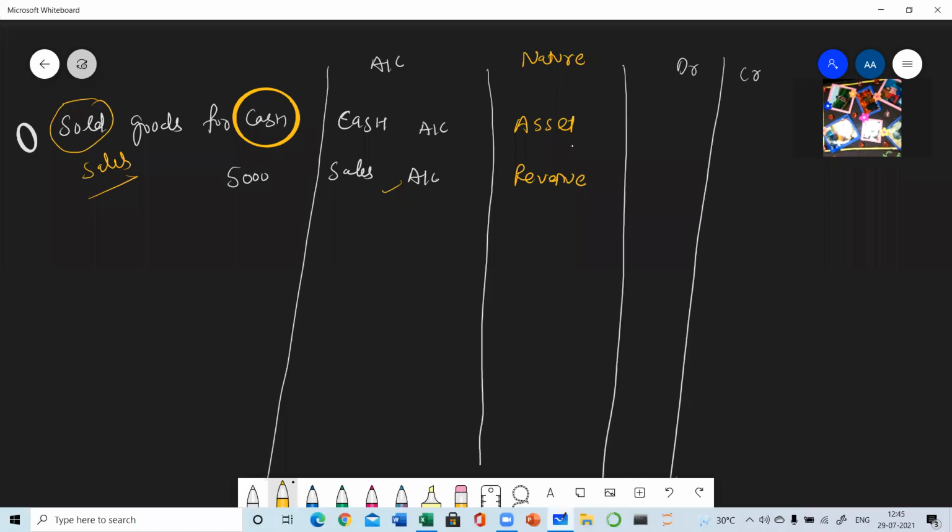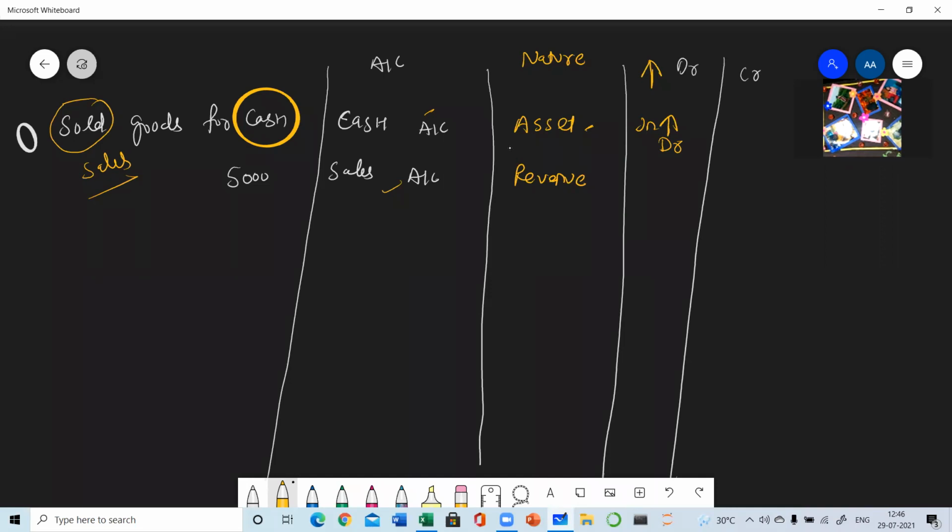Now you have to tell me which account is increasing and which is decreasing. It may happen that both are increasing, both are decreasing, or one is increasing and the other one is decreasing. So first tell me about the cash. Whenever we will be selling the goods for cash, cash will be coming inside. So it must be increased. Very good. So cash is increased. When an asset increases, it is always debited.